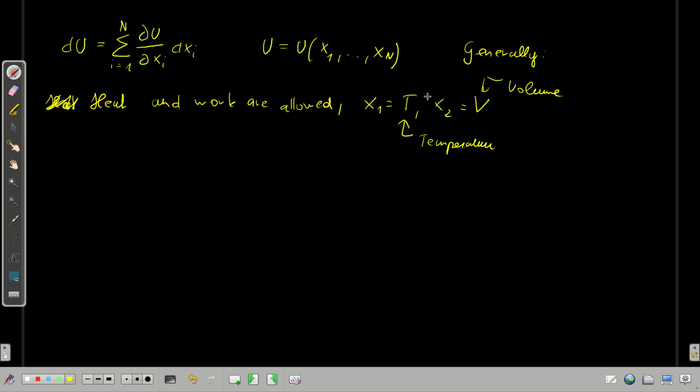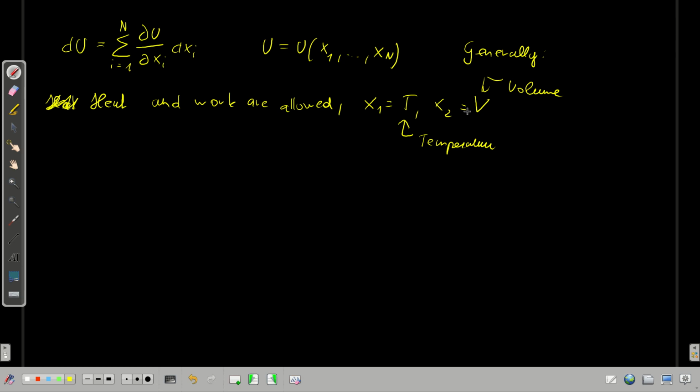And this can be reasoned as follows. Heat was more or less defined as the energy transfer when there is a change in temperature, and if you just consider volume work, meaning that if you compress something or you expand something, then also the volume changes.